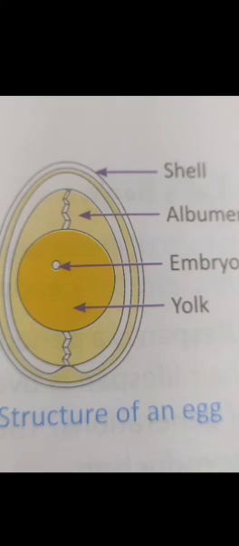Now, the different stages of development from an embryo to an adult are known as the life cycle of an animal. So, we will see the different life cycles. First, we will see the life cycle of a bird. Adult birds sit on their eggs and keep their eggs warm, and the process of keeping eggs warm is known as incubation. Inside the eggs, the embryo goes through many different stages of development, and when it has grown fully, it will break the shell and come out as a chick. It is known as hatching, and the chick grows to become an adult bird.